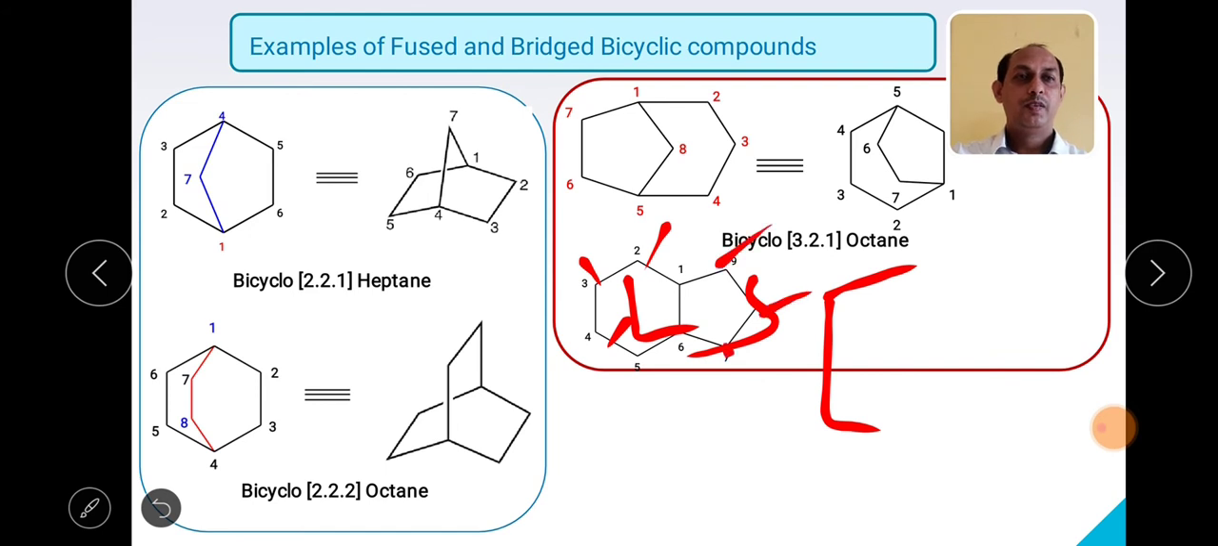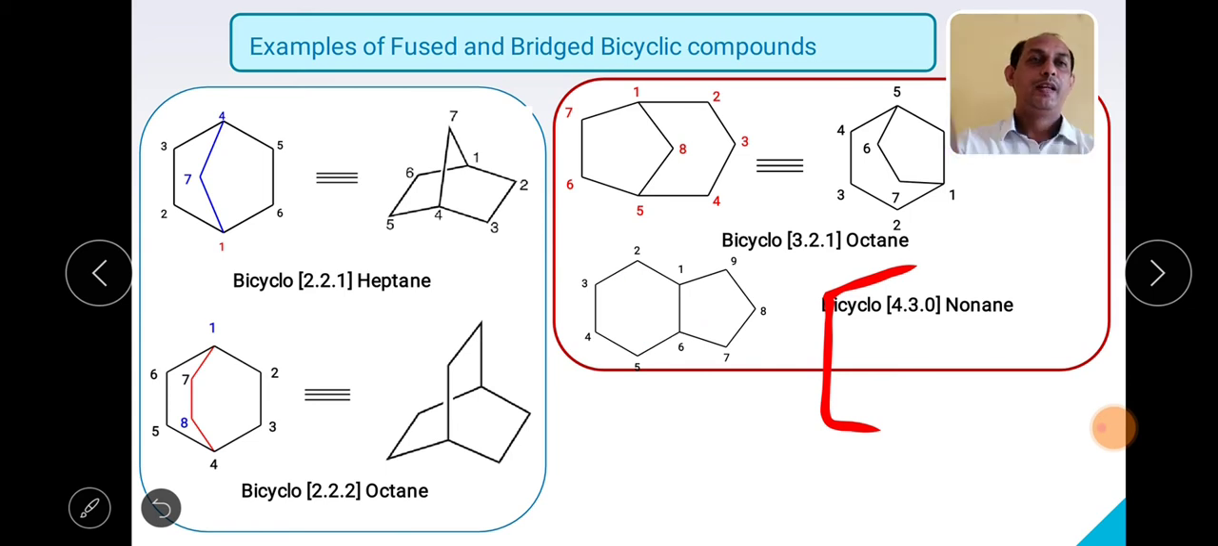1, 2, 3. So 4, 3, and in between the common carbons there is no carbon. So what will be in the bracket? 4, 3, 0. Okay, so this is how we can give numbering. So what will be the structure? 4, 3, 0, no name, 9 carbon atoms.